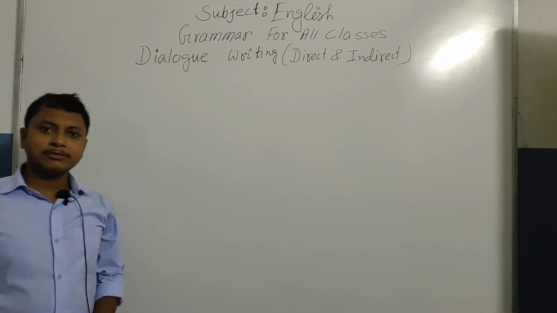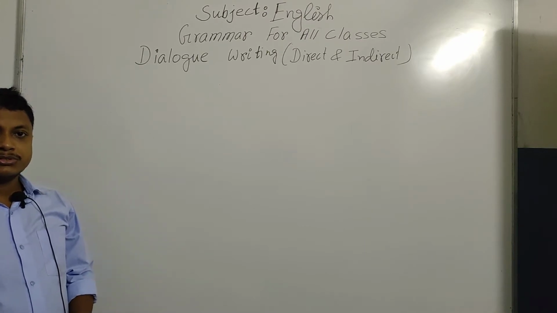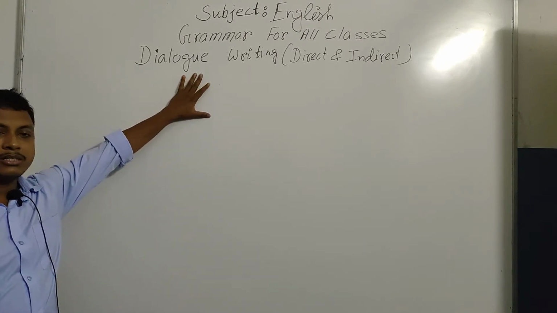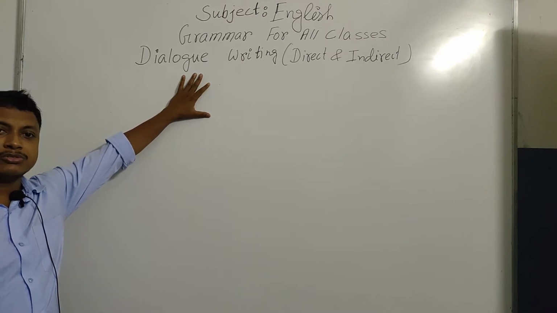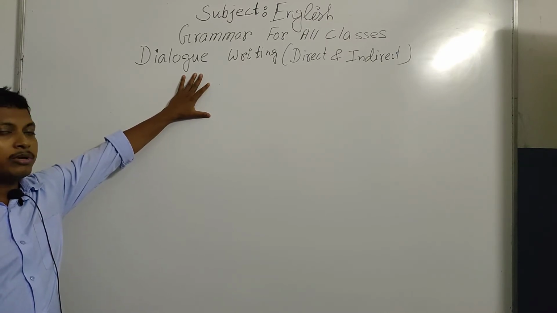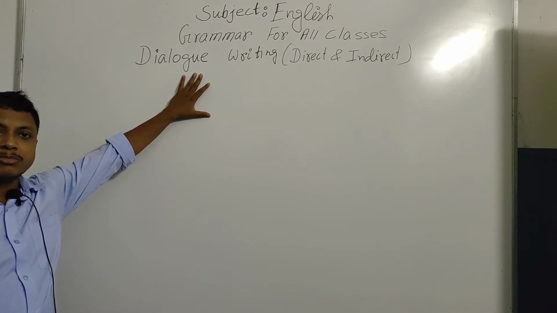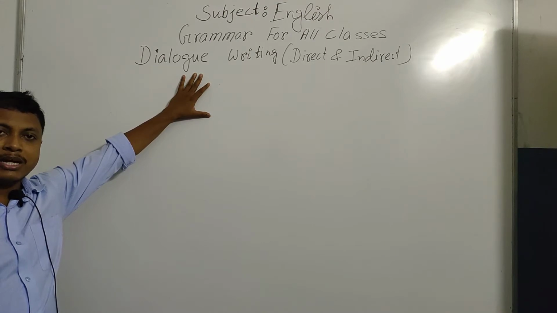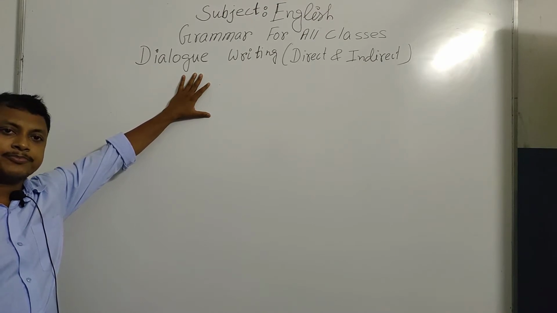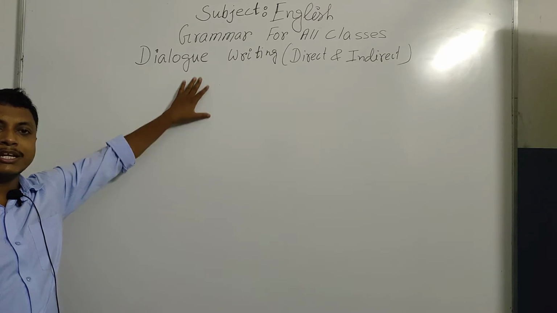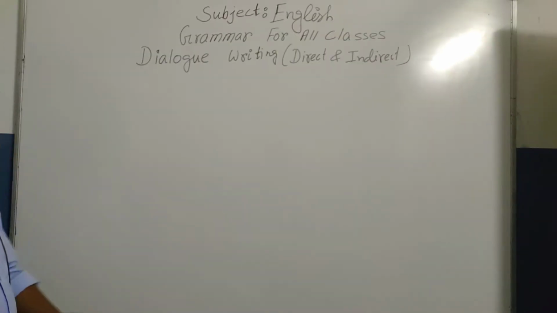Today we are going to learn about dialogue writing that comes in class 9 and class 10 also. Whatever we are learning about direct and indirect in junior classes, class 8, class 9, but for class 9 and 10, you will not be asked directly to transform the sentence from direct to indirect. Here it will be asked as a fill in the blanks type.